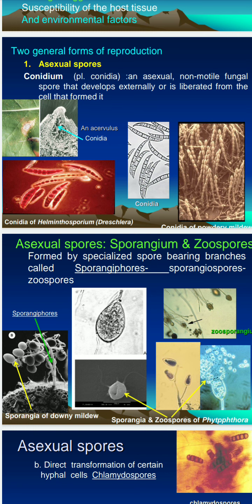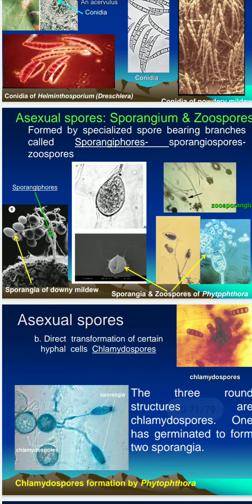Asexual spores, sporangia and zoospores, are formed by specialized spore-bearing branches called sporangiophores. Here is the diagram showing the presence of sporangiophores bearing sporangia. Here is the zoosporangium having zoospores. These are examples of Albugo, sporangia of downy mildew and rust fungi. Sporangia and zoospores of Phytophthora. Similarly, here you can see zoospores of Phytophthora.